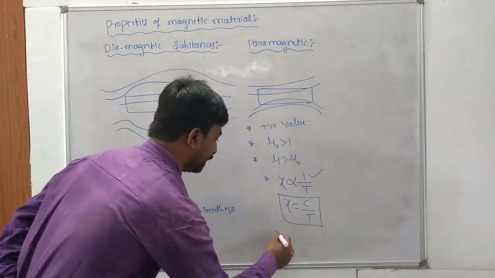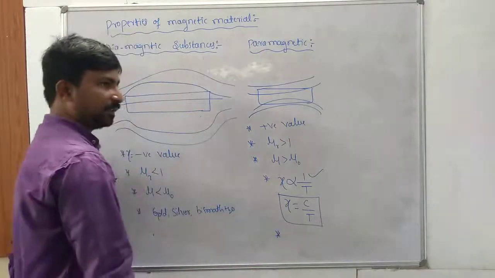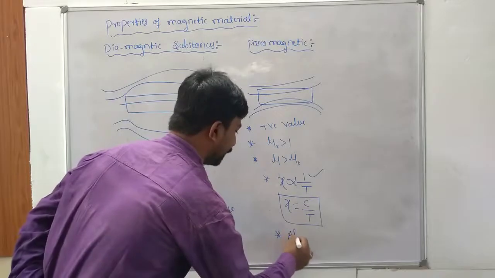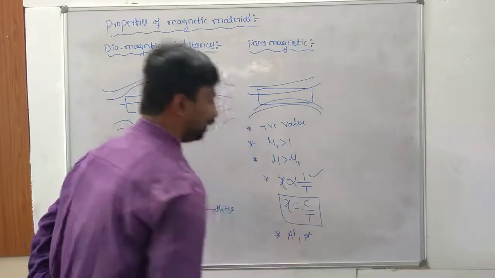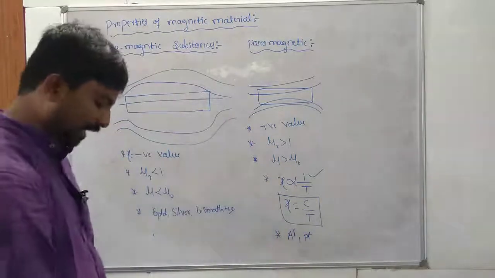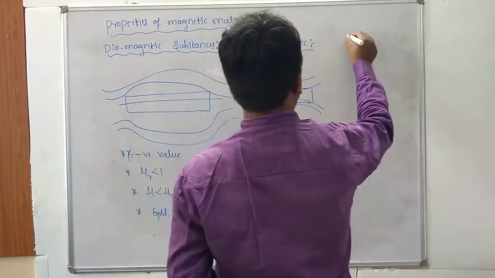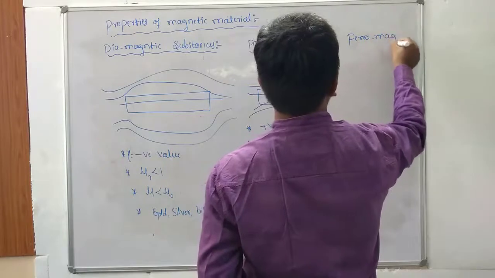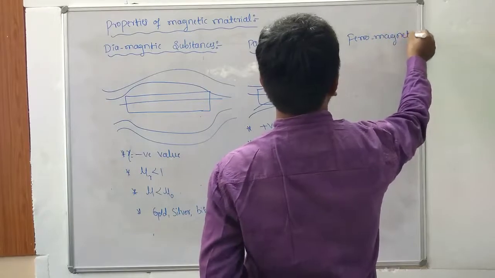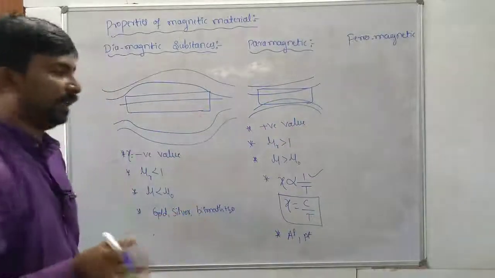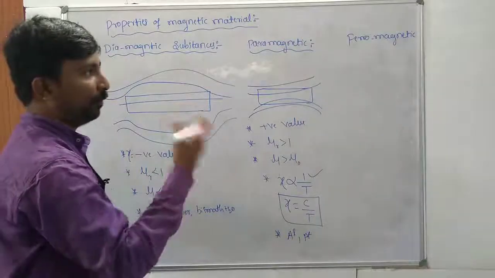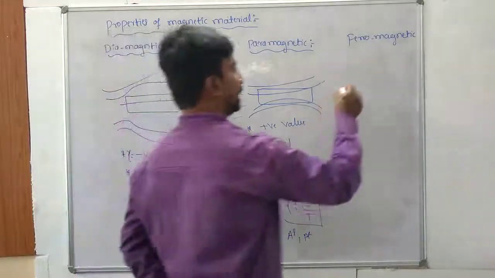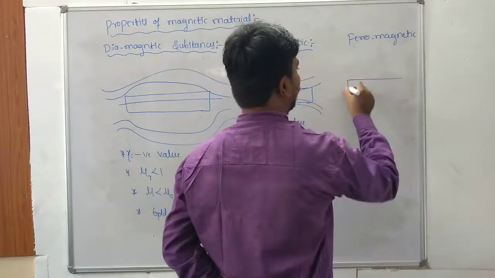Next, the best examples for paramagnetic substances are aluminum, platinum, and so on. Similarly for ferromagnetic material. Ferromagnetic substances: when a bar of ferromagnetic material is placed in the external magnetic field, what happens?